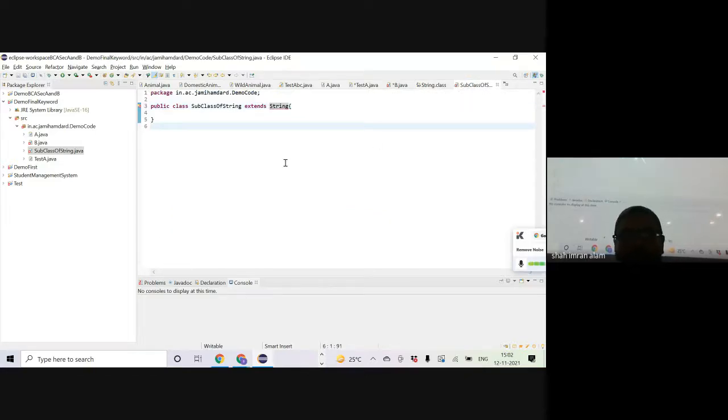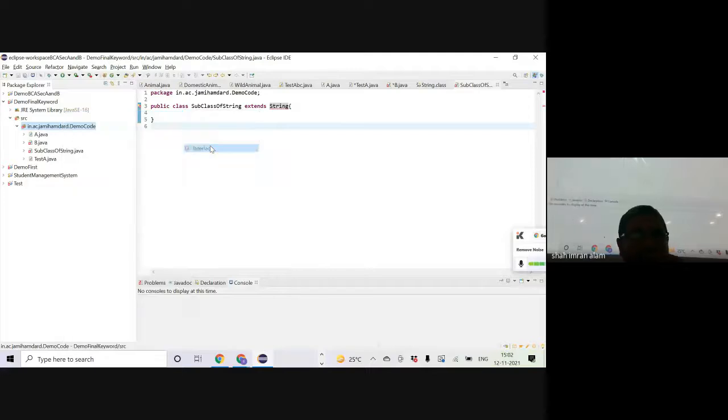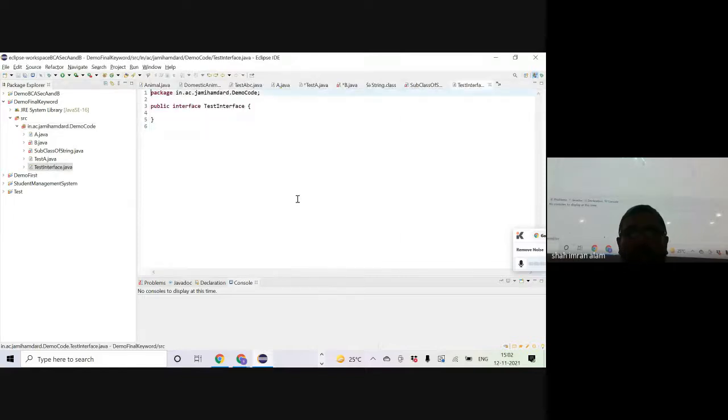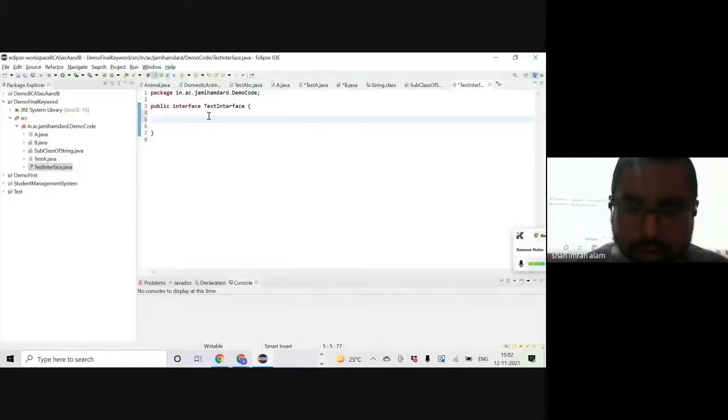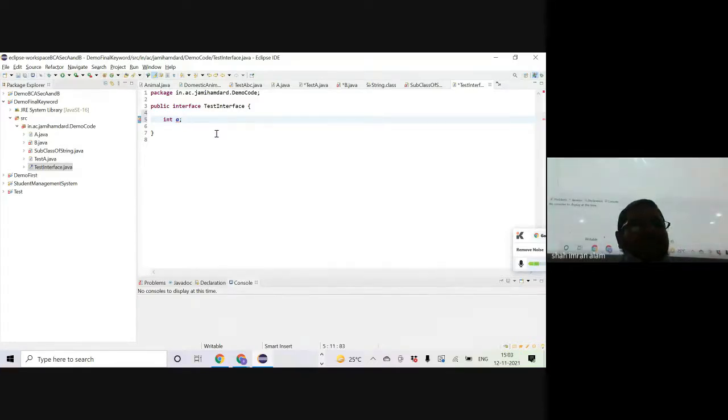So is it okay, guys, till now? Yes, sir. Okay. So we have also seen interfaces previously. Let me create a new interface just for the demo purpose. TestInterface. Just like classes, you can create interfaces. And let me declare a few variables over here. int a. If I just say int a, that is a declaration. I'm not assigning a value, right?